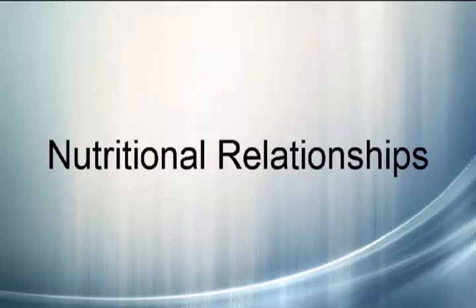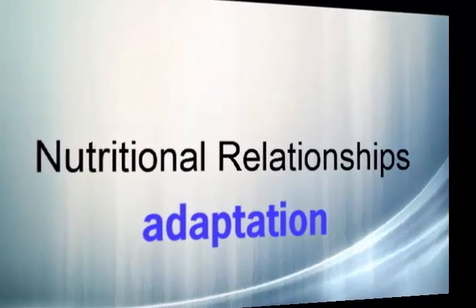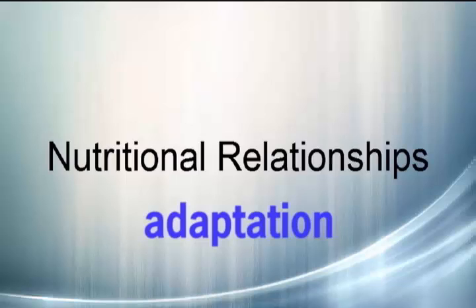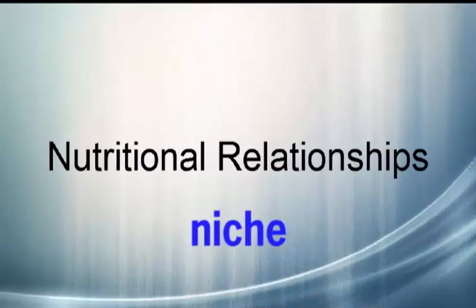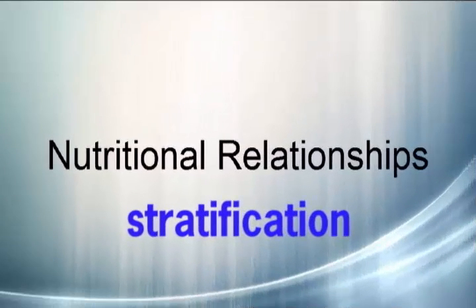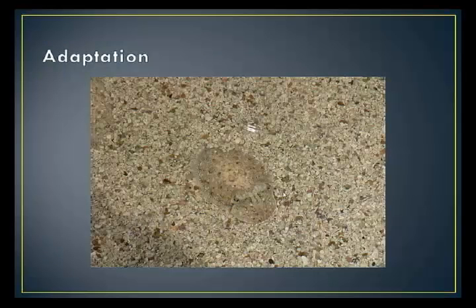Nutritional Relationships. We first must talk about adaptation, which is a change or modification to suit new conditions or needs. A niche is a function or position of an organism or population within that ecological community. And stratification is separation into layers or levels, as in the air, soil, or vegetation. Here's an example of adaptation.